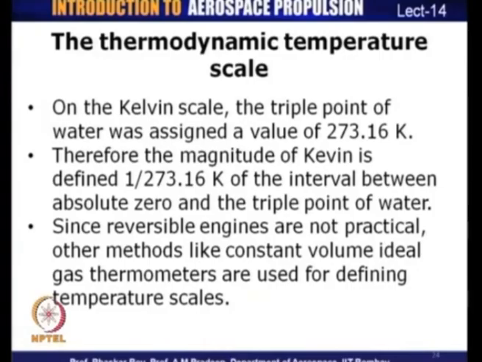Now, you may wonder that reversible cycles are something which are ideal, you cannot really realize a reversible cycle. So, how do you define an actual thermodynamic temperature scale if you cannot actually create a reversible cycle? Because reversible engines are not practical, we use other methods like the constant volume ideal gas temperature thermometer for defining the ideal gas temperature scale or the thermodynamic temperature scale.